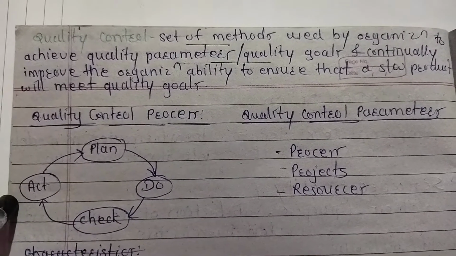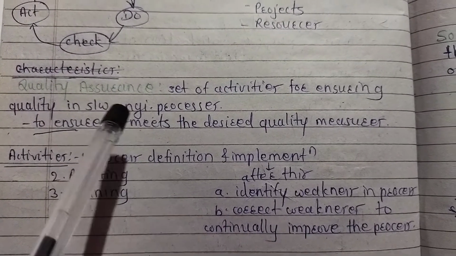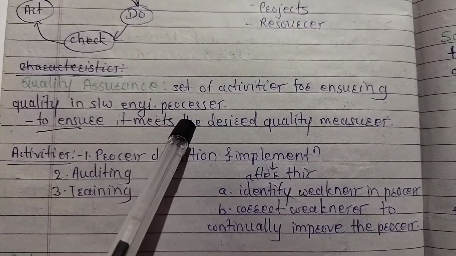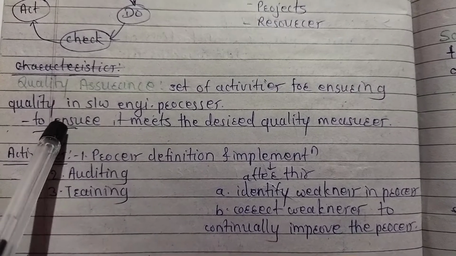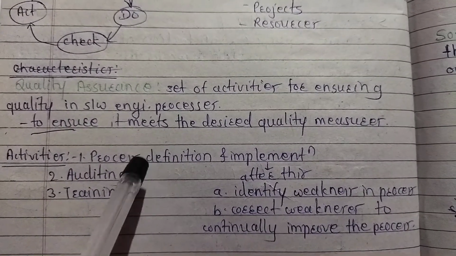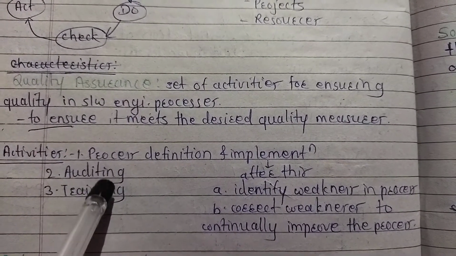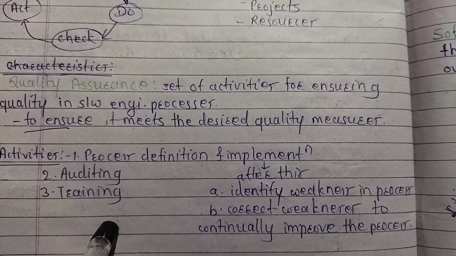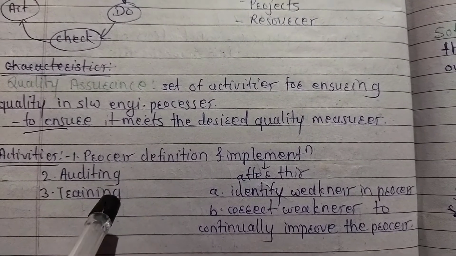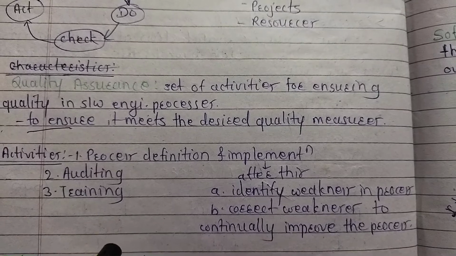Okay. Next is quality assurance. Quality assurance means what? There is a set of activities used to ensure quality in software engineering processes. We have always heard that a number of audits are conducted in banks or different organizations. Training is provided, so as to ensure that quality is controlled or not.